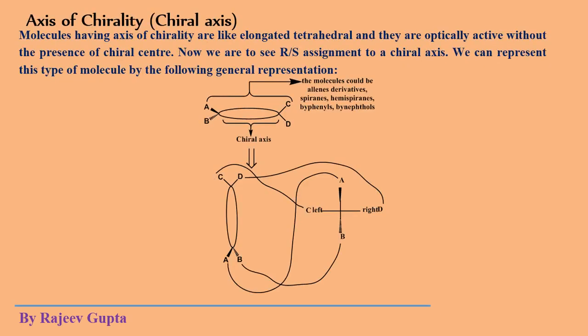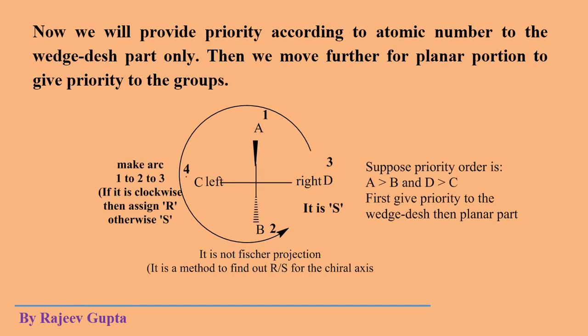Now revise the RS assignment. For assignment of a chiral axis, we put this planar portion at the horizontal line and this wedge dash portion at the vertical line. Okay, then this planar portion goes to here, and this is the wedge dash portion.